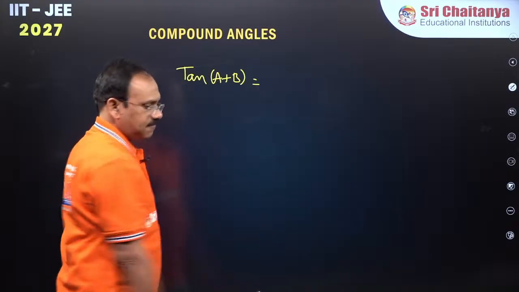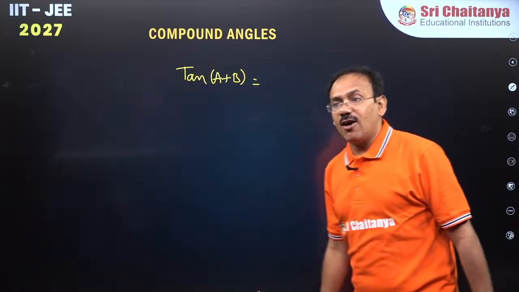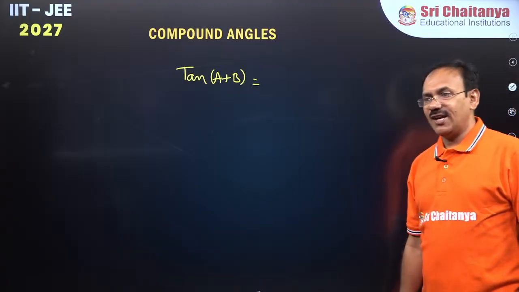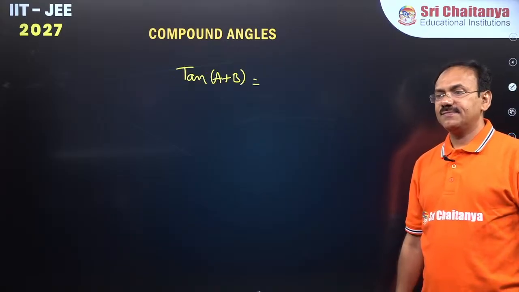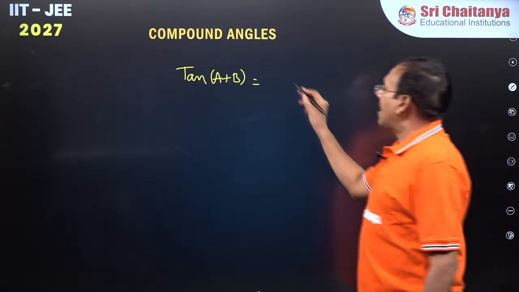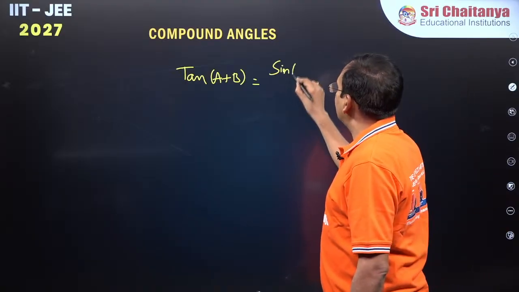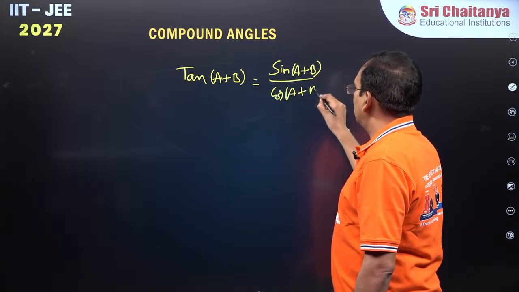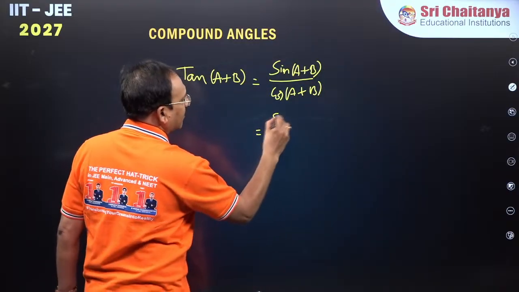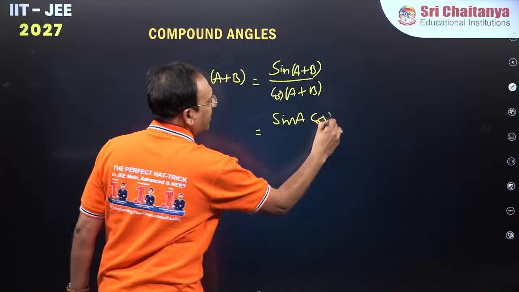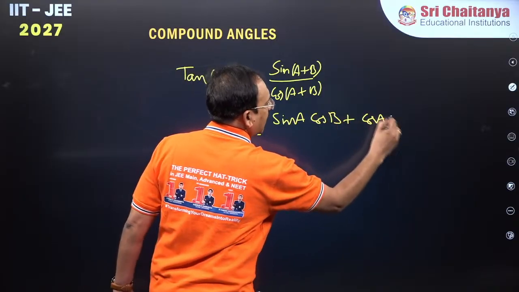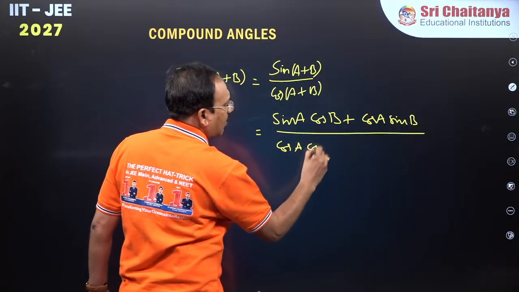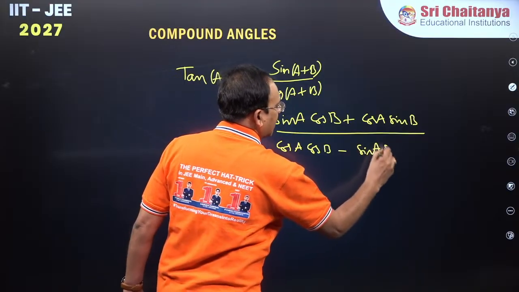Any idea, guys? Tan of A plus B I want. Any idea to get it? Okay, Pavani, good. You see, tan of A plus B means, let me write, sin of A plus B by cos of A plus B. So the sin of A plus B formula will become sin A cos B plus cos A sin B, divided by, this is cos A cos B minus sin A sin B.